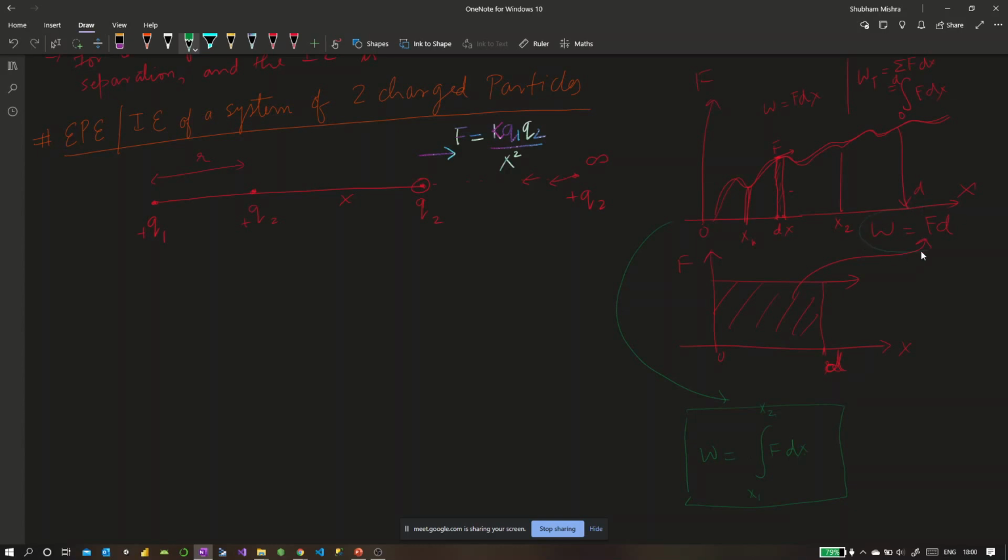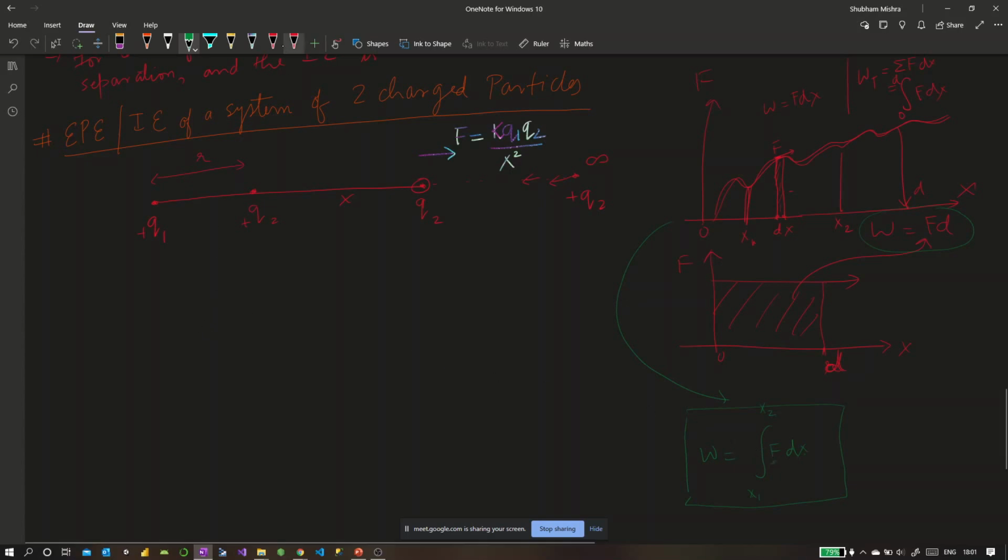And that would be this constant case. But if force is varying, then this expression would work fine, and force would be a function of displacement, so you cannot take it out. It is not constant here, right? That's why it is inside the integration sign. We'll cover this a bit more, but this is the generic idea, and you understand why we have to use integration here: because force is varying, and force is a function of x, so you cannot take this force out of the integration.